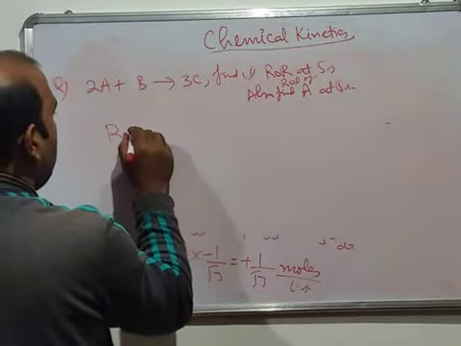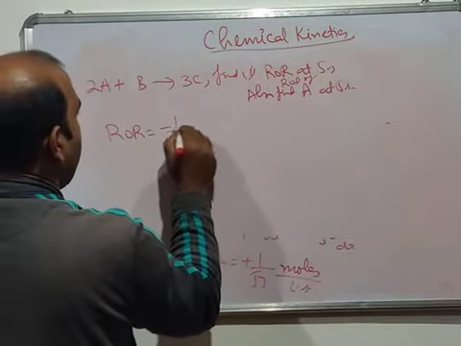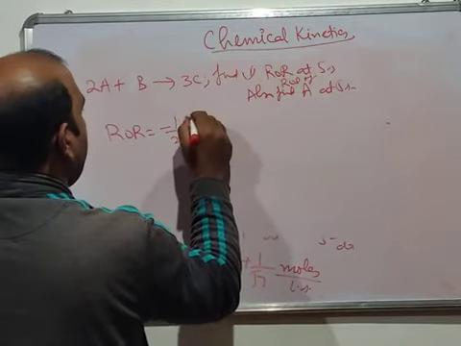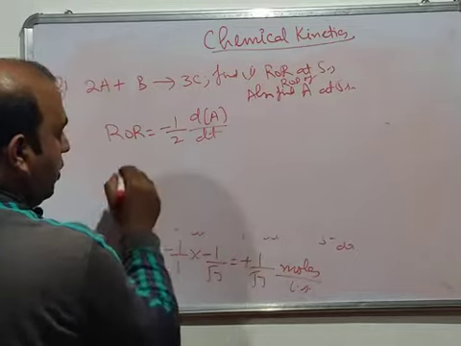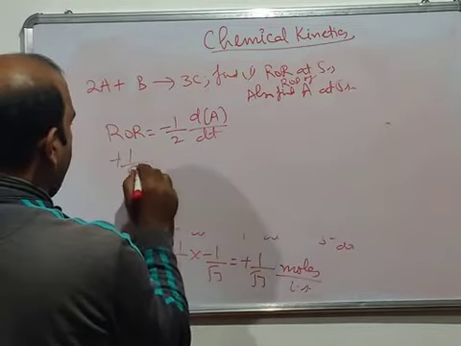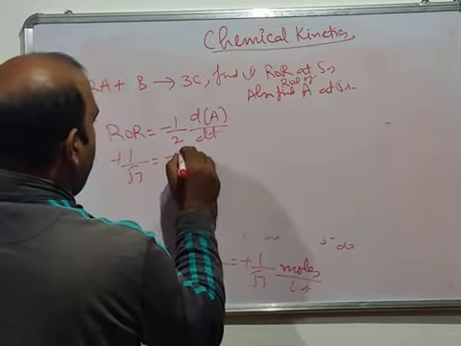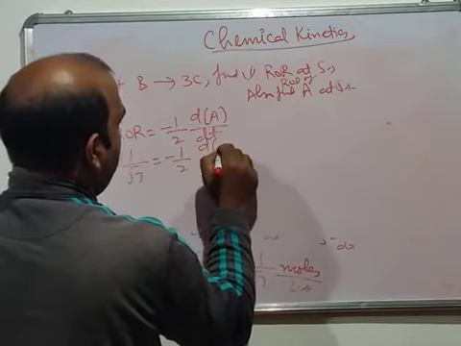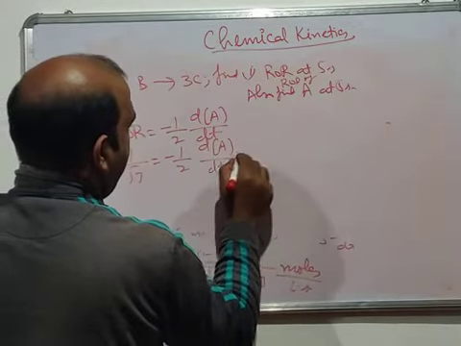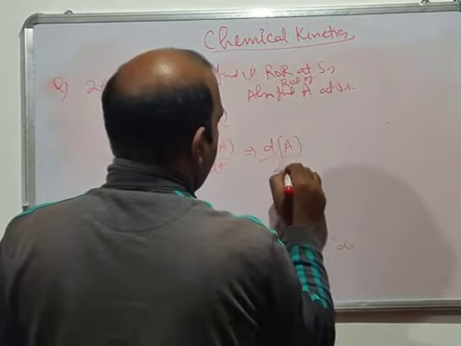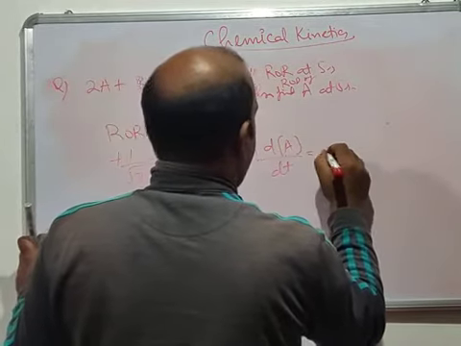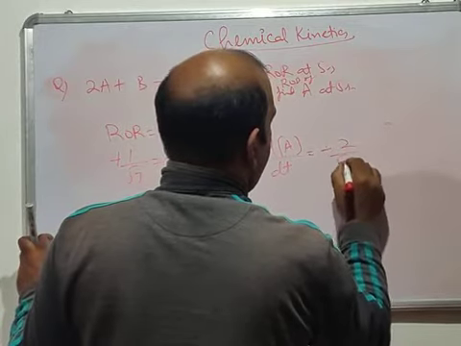Again, we know ROR is equal to minus 1 by 2 dA by dt. Now ROR, plus 1 by under root of 3, is equal to minus 1 by 2 dA by dt. And from here you can simply find dA by dt is equal to minus 2 by under root of 3.